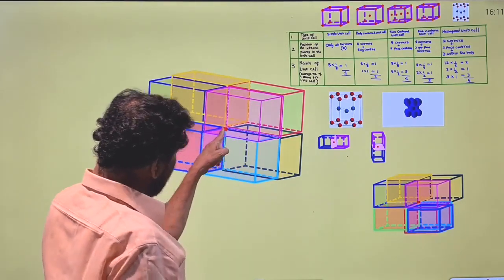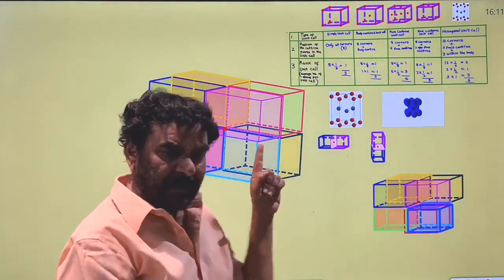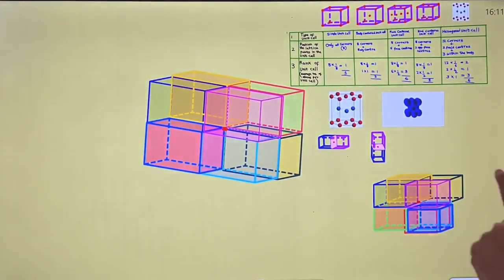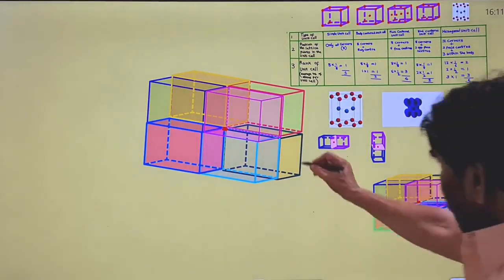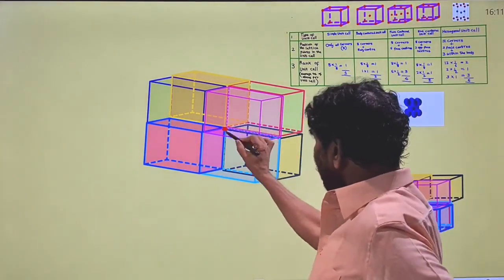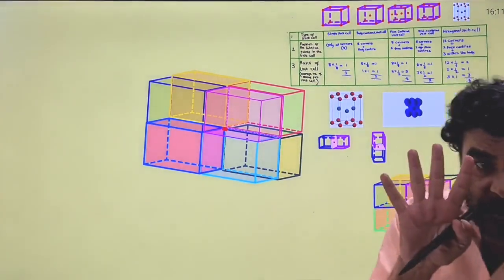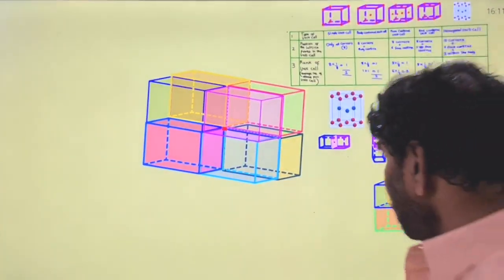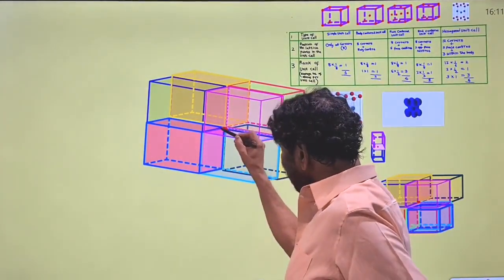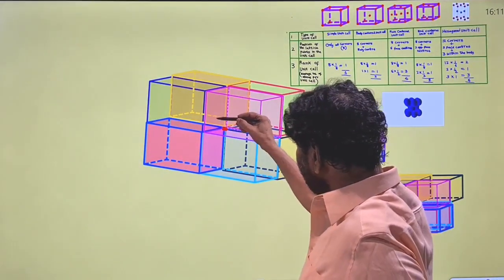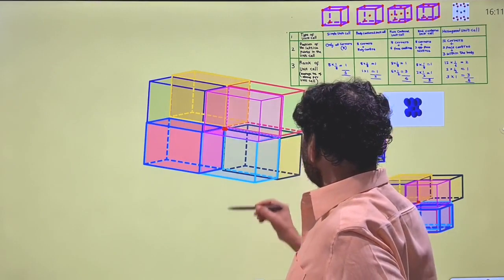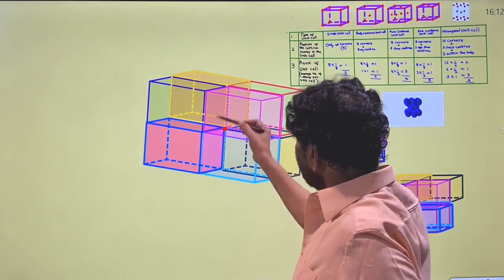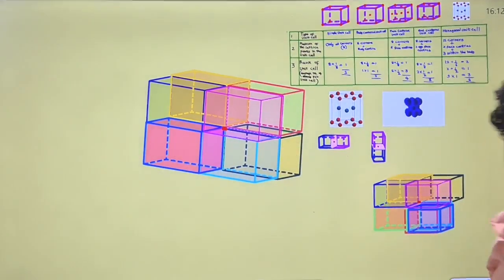So each corner lattice point is common to the 8 units. It is the corner for the 8 unit cells. It is not the corner for only 1, it is the corner for the 8. 1, 2, 3, 4, 5, 6, 7, 8. Therefore it is common.